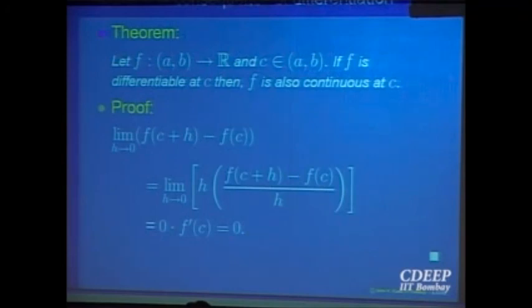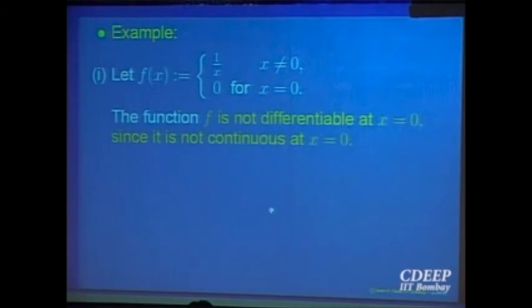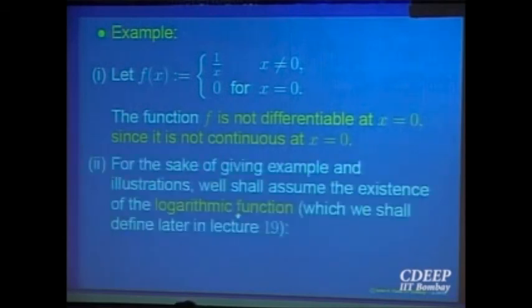We did not prove those theorems just for our pleasure or just because they are listed in your course, but because they give you nice properties. So this implies a function which is differentiable is also continuous. The converse is not true, so differentiability is stronger than continuity. If a function is not continuous, then it is not differentiable. If P then Q; if Q is not true, then P cannot be true. Continuity is a necessary condition: for a function to be differentiable, it has to be necessarily continuous also.